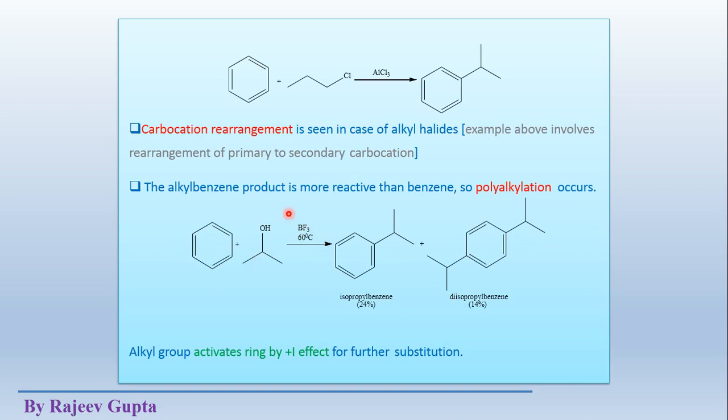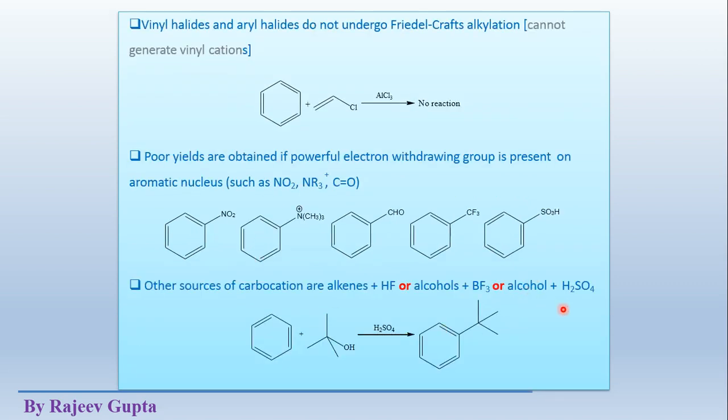See this reaction. And alcohol plus H2SO4 will also give a carbocation. So there are not only alkyl chlorides, there are also other ways to generate electrophiles, as seen here.